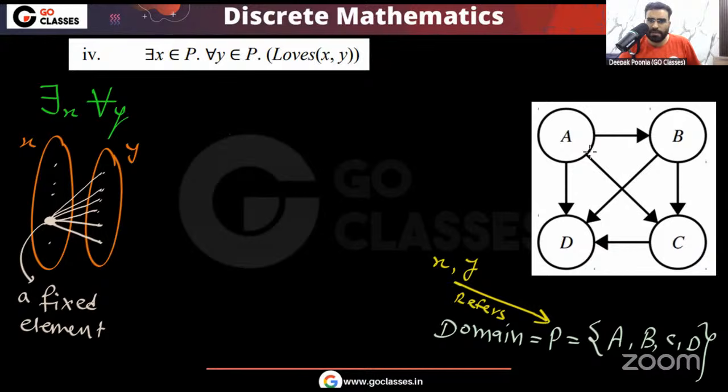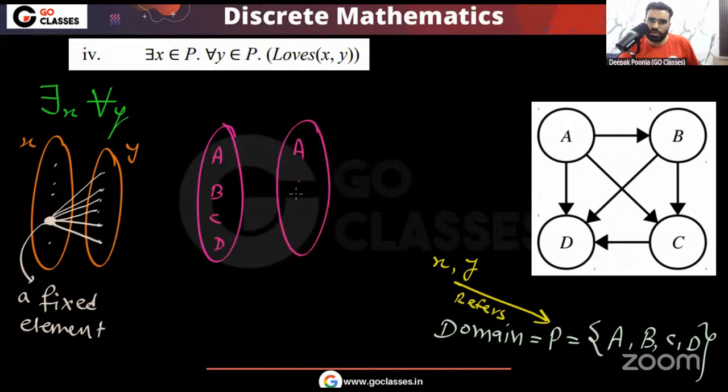The answer is no. You can notice A loves B, C, D, but A does not love A. The domain of x contains A, B, C, D, and the domain of y also contains A, B, C, D. X and y refer to the same domain. This statement is saying that there is at least one fixed person who loves everyone. So here you can see loves x, y.